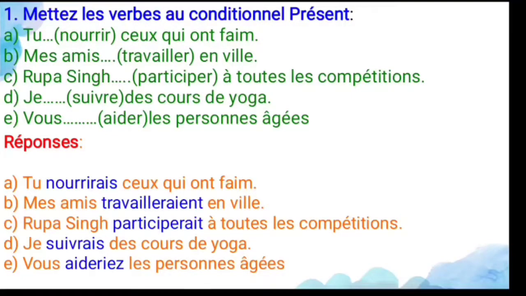And next, Rupa Singh. Participer means to participate. It's a regular verb only, so infinitive verb plus endings. Rupa Singh is a masculine singular subject. It refers to what? Il only. For il, what is the ending? AIT. So: Rupa Singh participerait à toutes les compétitions. So Rupa Singh would participate in all the competitions.